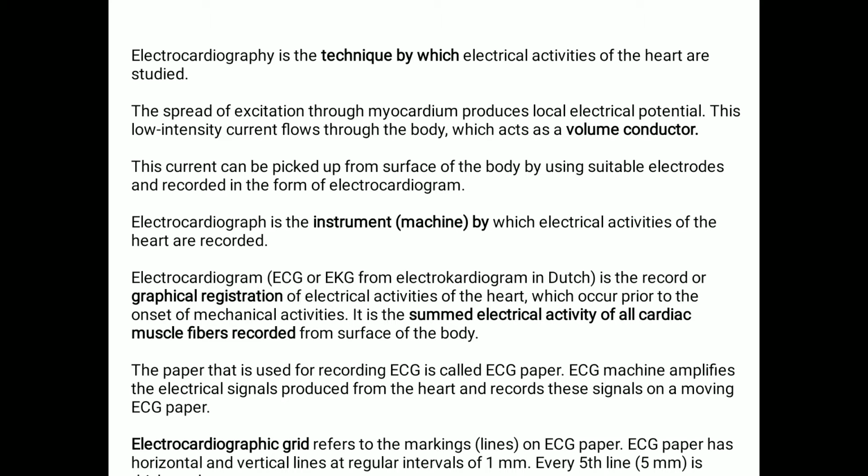Electrocardiographic grid is referred to as the markings or the lines which are drawn on the ECG paper. ECG paper has horizontal and vertical lines at regular intervals of 1 millimeter. That is, every fifth line, 5 millimeter, is thickened.